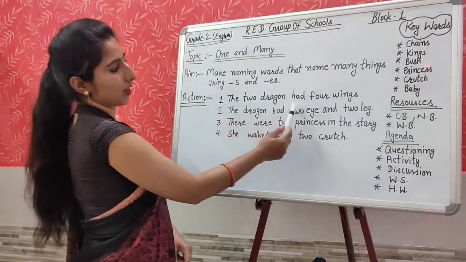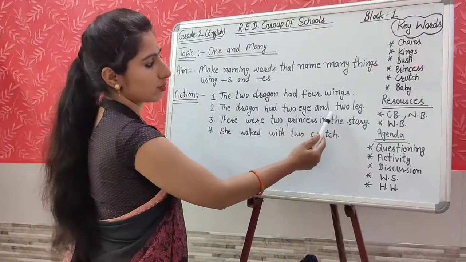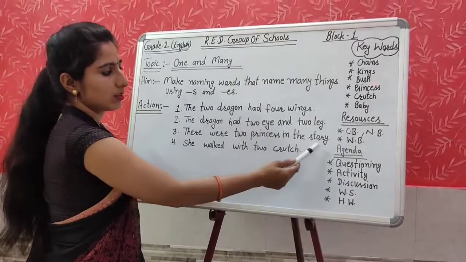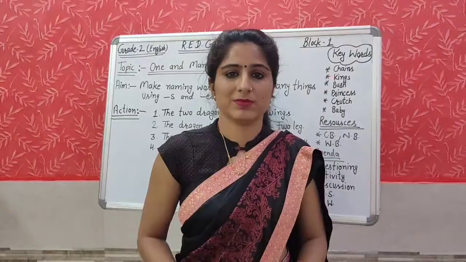The two dragon had four wings. The dragon had two eyes and two legs. There were two princes in the story. She walked with two crutches.